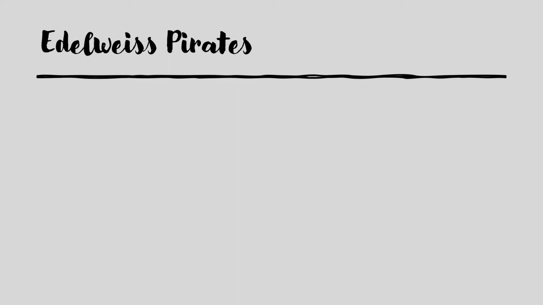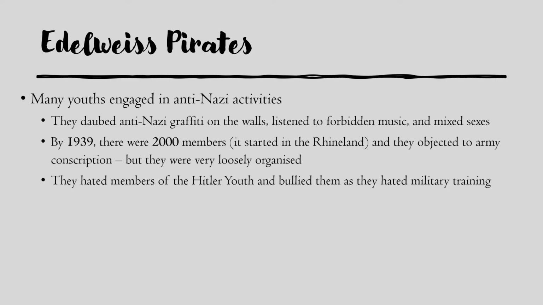Now we have a look at opposition to the Nazi regime, beginning with the Edelweiss Pirates. So many youths engaged in anti-Nazi activities. So they daubed graffiti on the walls, criticising the Nazis. They would listen to forbidden music in the association called the Pirates. Boys and girls would mix, which was banned essentially in the Hitler Youth.